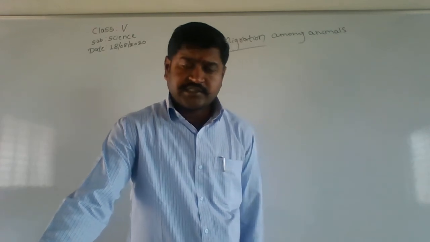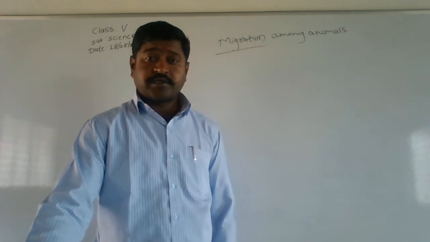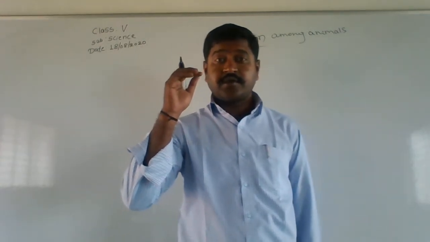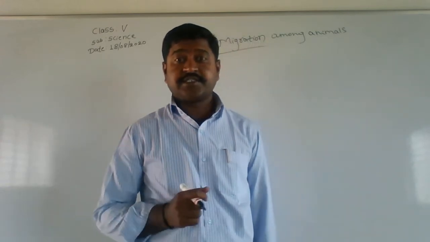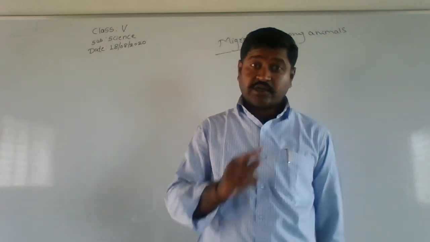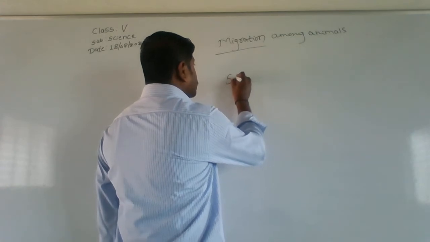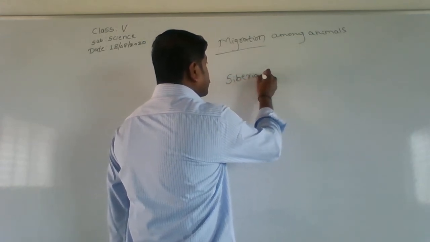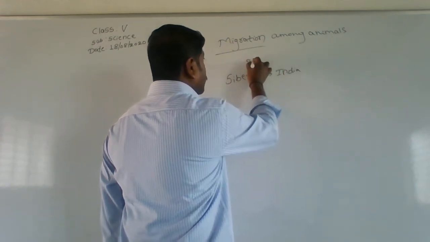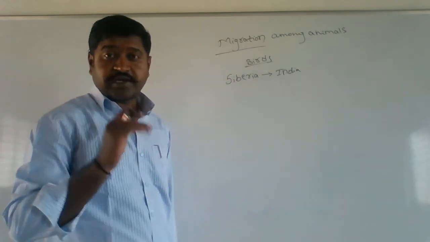Then migration is quite common in birds. There are a few birds which come from Russia. There is a place called Siberia in Russia. From Siberia, the birds are going to fly thousands of kilometers and come to India. Thousands of kilometers they are going to fly.